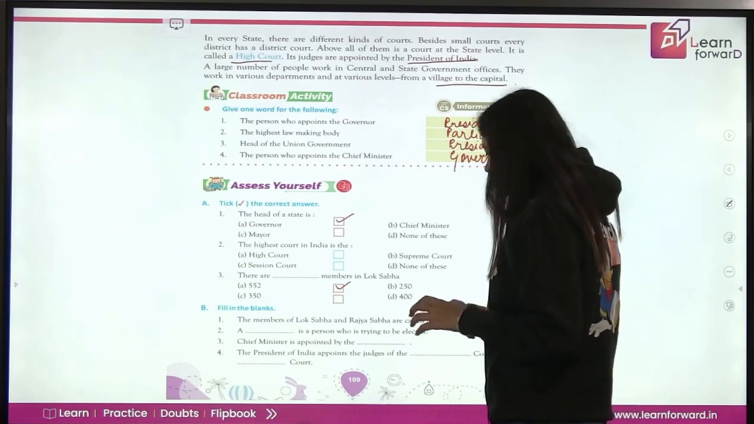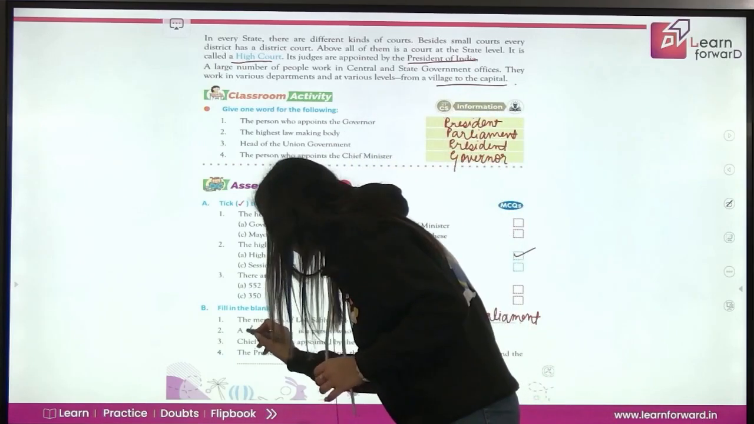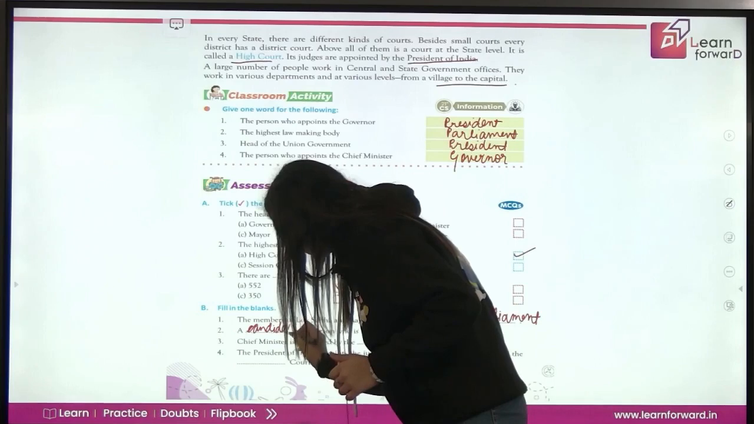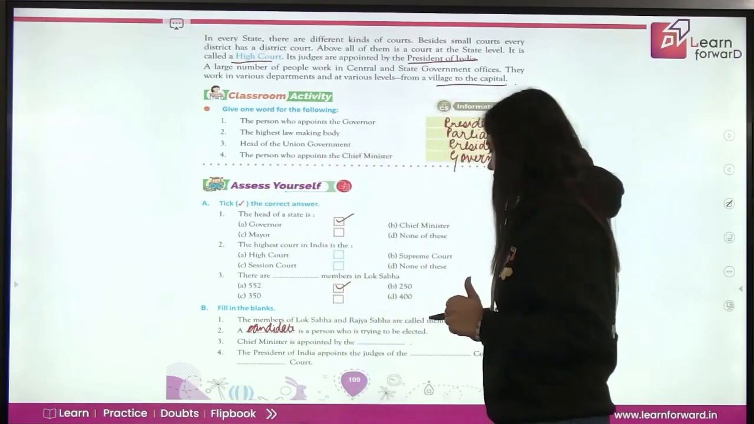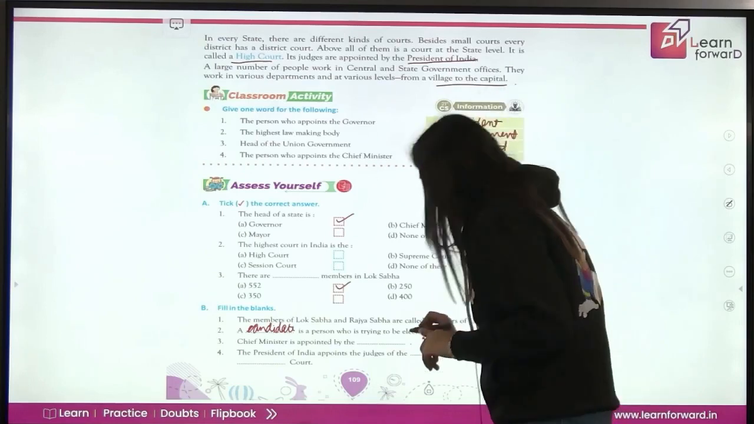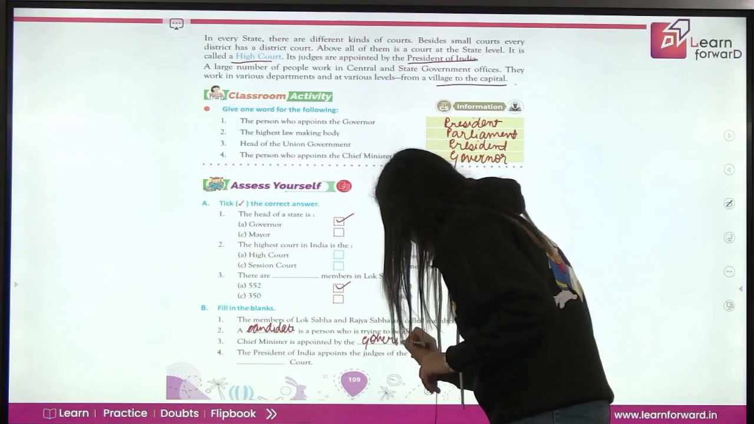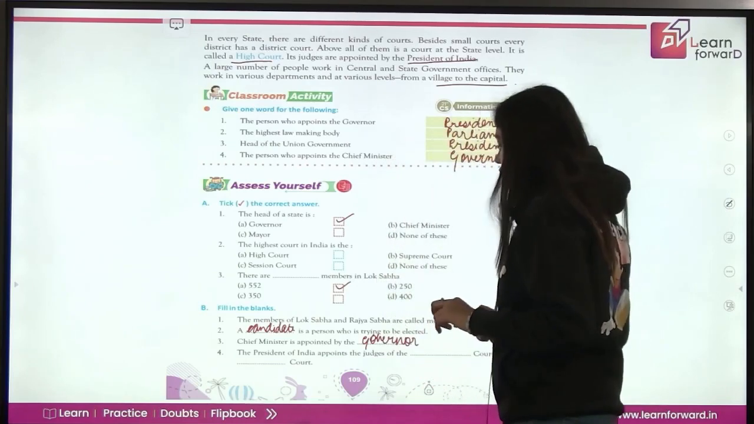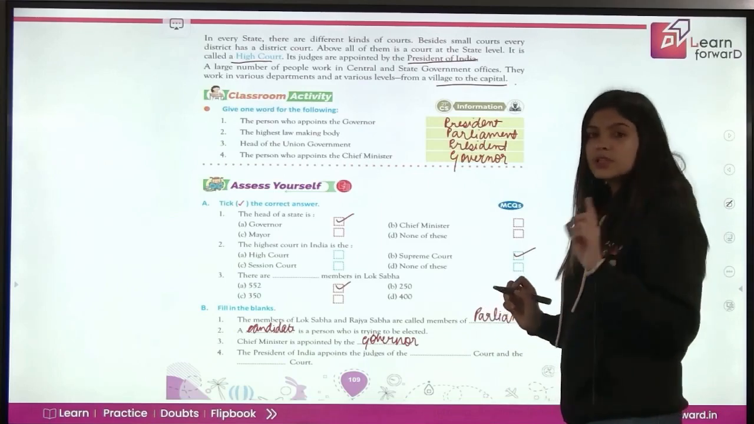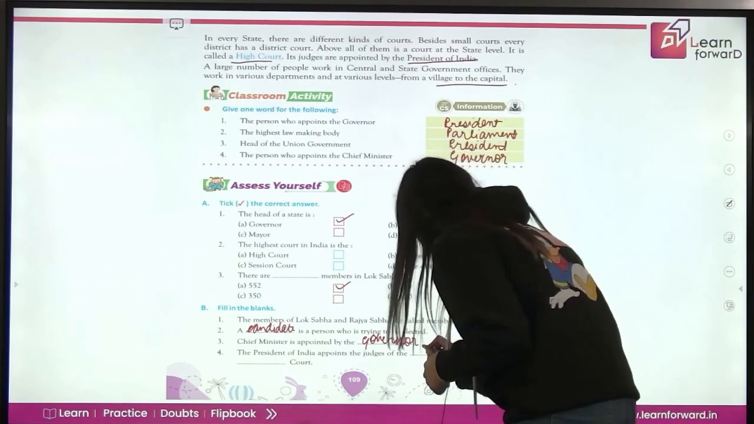Now, a candidate is a person who is trying to be elected. The Chief Minister is appointed by the governor. So, the CM of the state is appointed by the governor, sorry. Now, fourth, the President of India appoints the judges of Supreme Court and High Court.